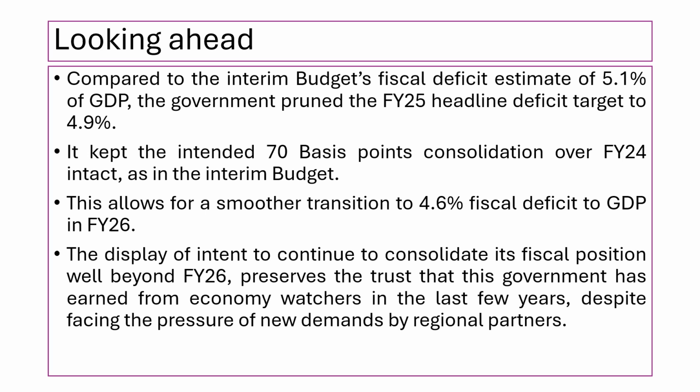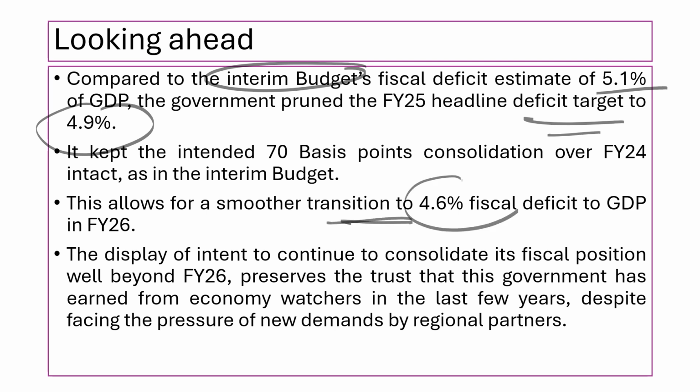Compared to the interim budget placed before the election, where the fiscal deficit estimate was 5.1%, the government has now cut the headline deficit target to 4.9%. It again allows a smooth transition to 4.6%. This shows the government's commitment to push the economy in the years forward.